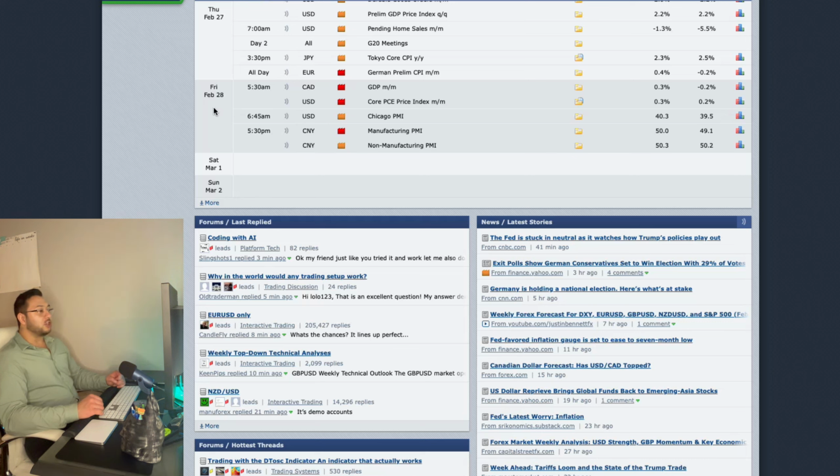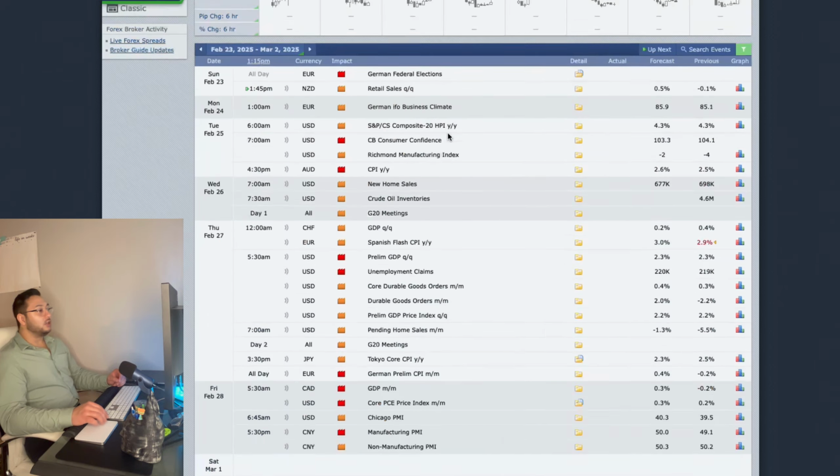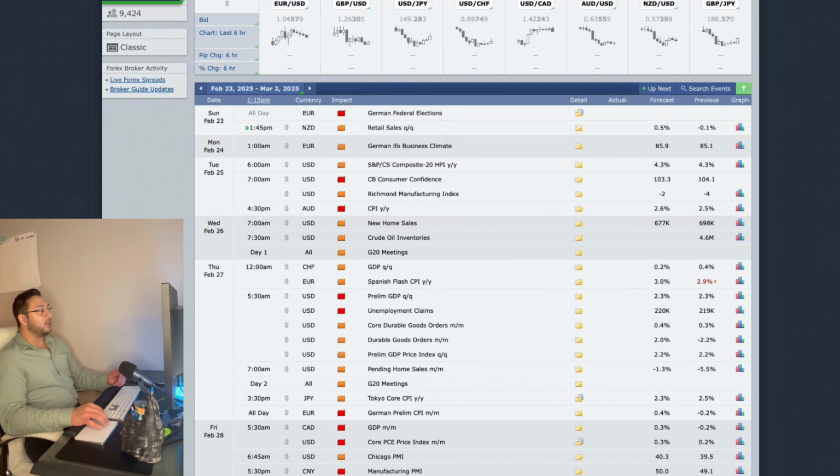Shortly after that, we have Chicago PMI, Chicago Purchasing Managers Index, which is medium impact news for the US dollar. And to end the week, during market close, we have high impact news for the Chinese yuan, which is manufacturing PMI data. Should be a wild week to end the month. Yeah, this is going to be exciting.